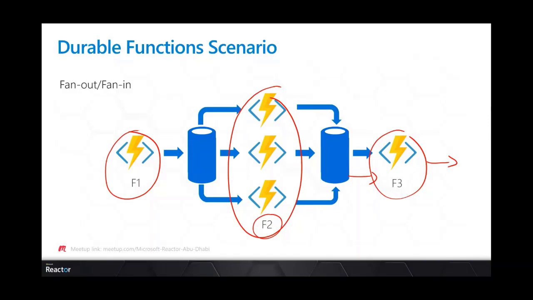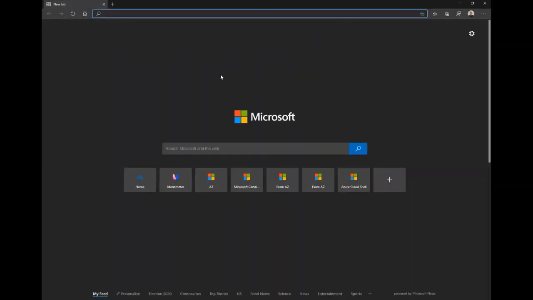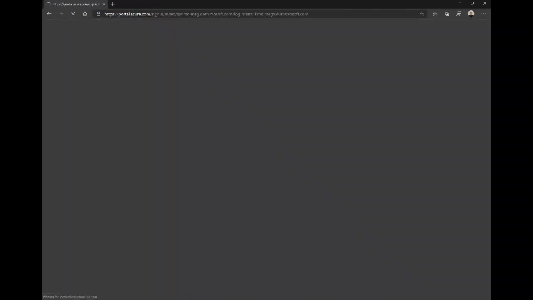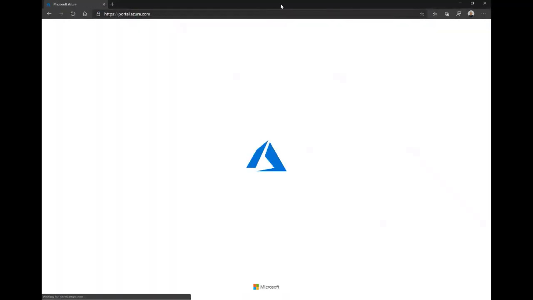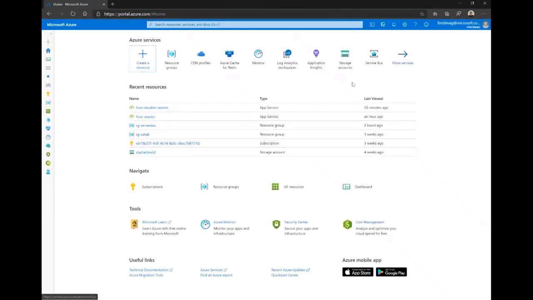So for those who didn't use the Azure platform before, to use Azure we need to go to portal.azure.com to manage our resources. And here we can manage the resources.